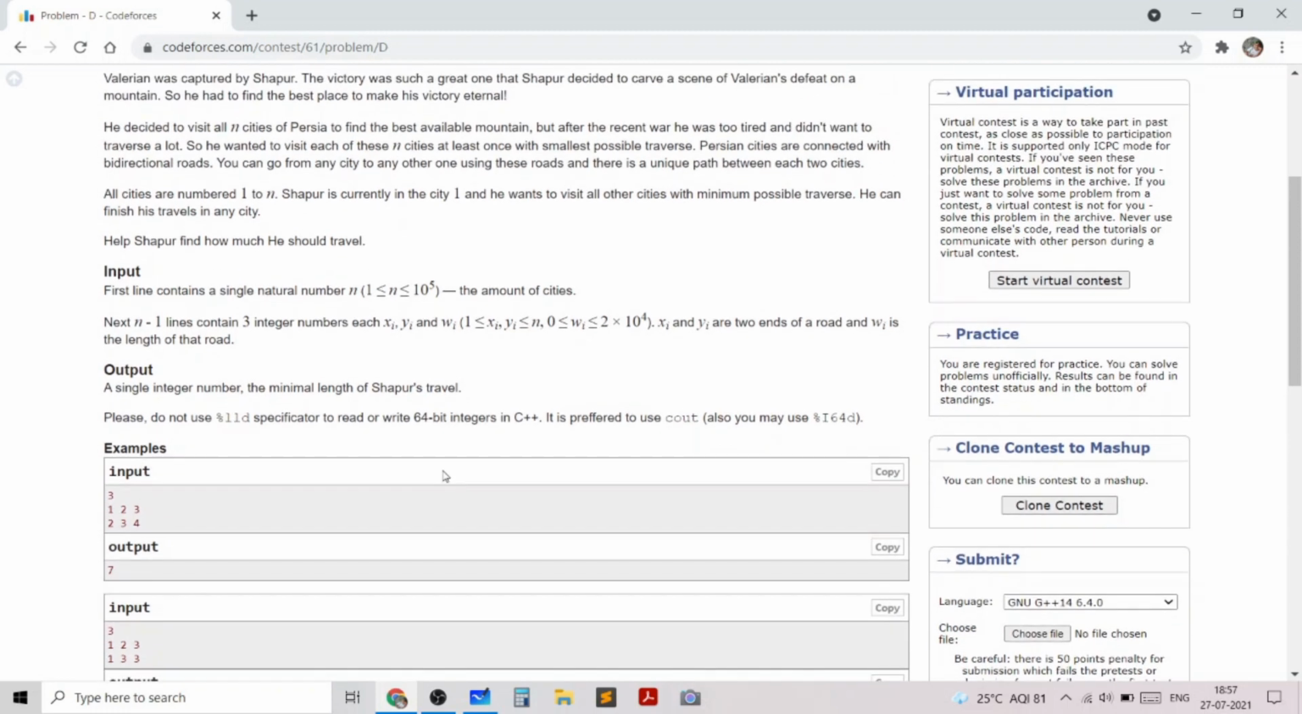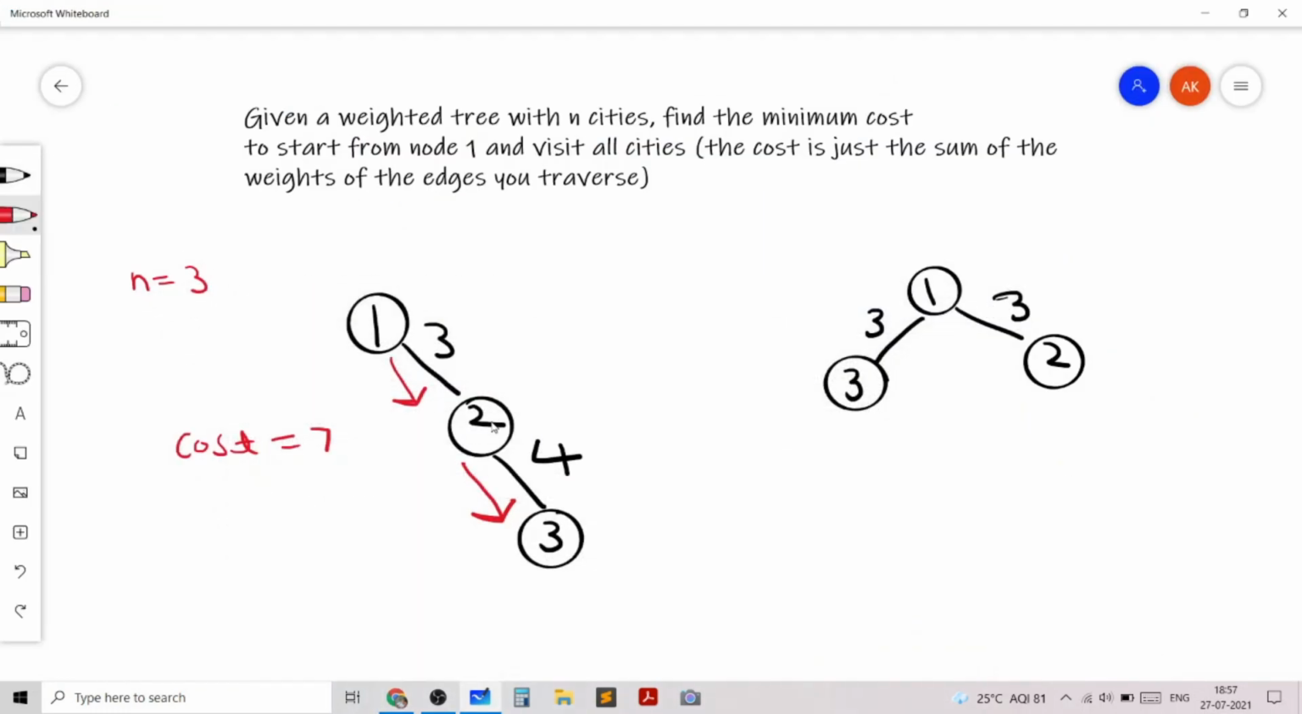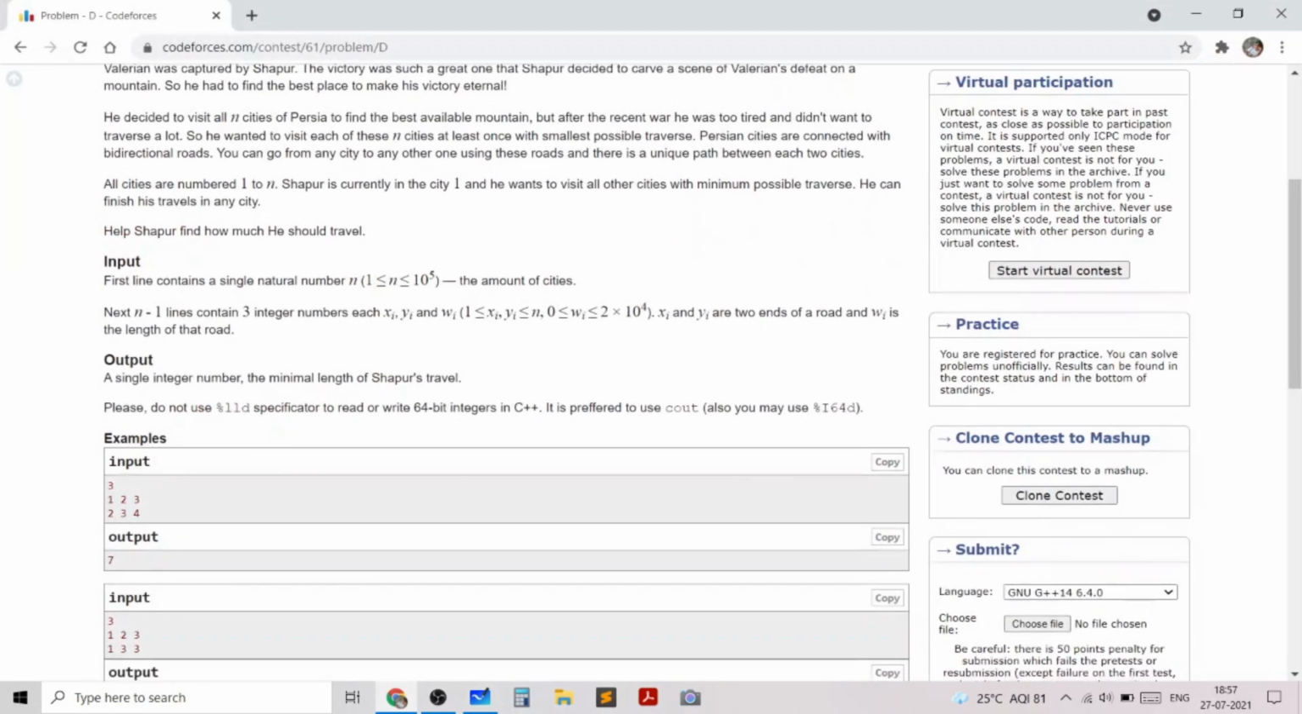For the second sample test case, we again have n is 3 and the 2 edges are of weights 3 and 3, and in this case the optimal path has to go from 1 to 2, then from 2 to 1, and then from 1 to 3. And you could also have a path where you instead go from 1 to 3, then from 3 to 1, and then from 1 to 2. Both of these paths will have the same cost of 9, and that's our answer for the second sample test case.